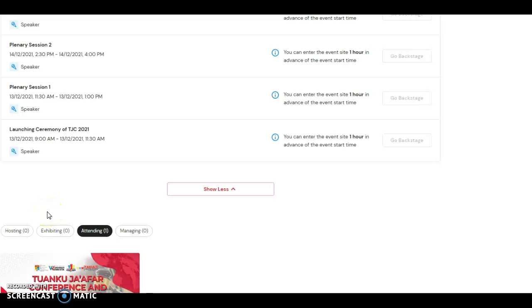Lastly, your plenary session will appear in the screen, plenary session 1 or plenary session 2. You can enter the site 1 hour in advance of the event start time, by clicking the Go Back stage. Here is the Go Back stage.